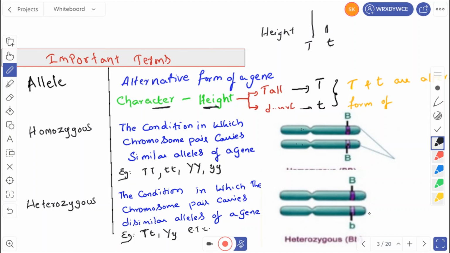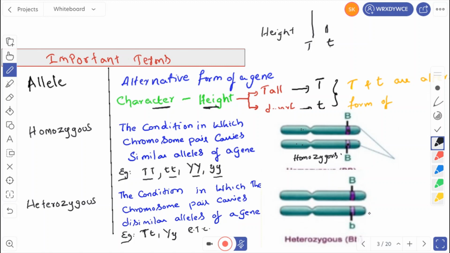So they are carrying the alleles on the same gene locus, that is capital B and capital B. So they are called homozygous. Homologous chromosomes means the chromosomes which are similar in size, shape, and structure. We have taken examples as capital T capital T, small t small t, capital Y capital Y, small y small y. These are homozygous in nature.